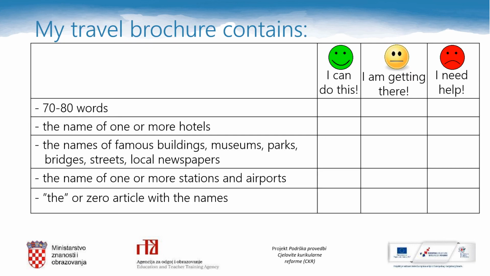It's self-assessment time. How do you feel about the following statements? My travel brochure contains 70 to 80 words. The name of one or more hotels. The names of famous buildings, museums, parks, bridges, streets, local newspapers. The name of one or more stations and airports. The or zero article with the names.